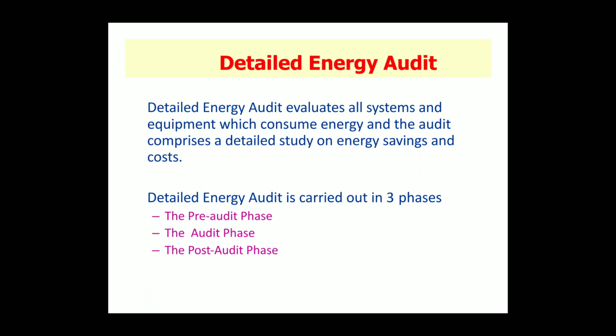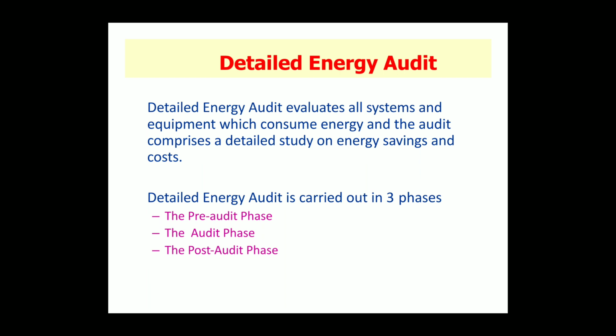Then next is phase 2, audit phase plan of action. In that, first, primary data gathering process, flow diagram and energy utility diagram. Next, conduct survey and monitoring. Next, conduct of detailed trials or experiments for selected energy guzzlers. Next, analysis of energy use. Next, identification and development of energy conservation opportunities. And the last one, the cost benefit analysis and the reporting and presentation to the top management.